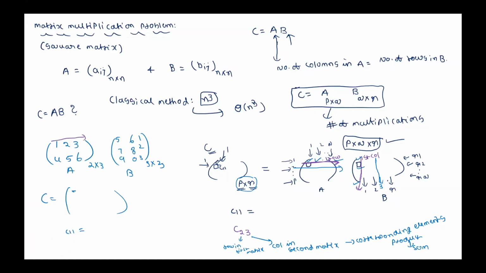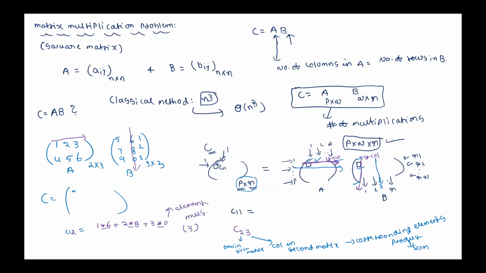Okay, or instead of C11, how to calculate C12? What is C12? First row we need to take, and the second column, and corresponding elements we need to multiply. So what is C12? 1 into 6 plus 2 into 8 plus 3 into 0. Is that correct? So total how many element multiplications have we performed here? 3. What is 3 here?